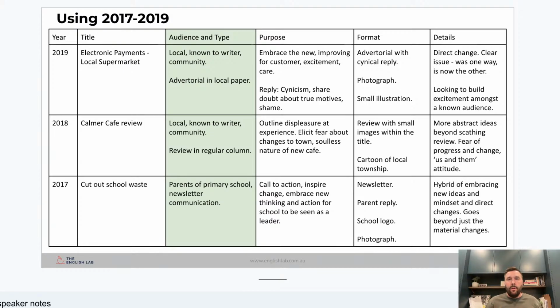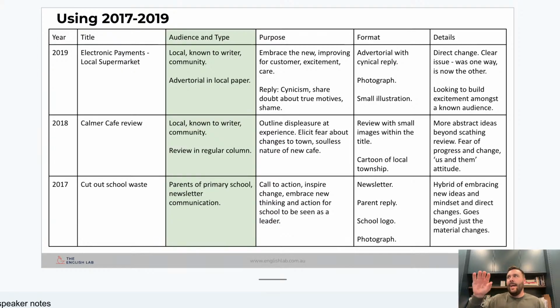If we looked at it like a robot and said, show me all the persuasive techniques, then we missed out on a tremendous human element. This was a leader of the school looking to portray herself as someone competent, daring and willing to take things on, providing a great education for these people's children. She was purposely crafting her arguments, knowing that the parents reading it are thinking, what is this school that I'm sending my children to? I care a lot about my kids and their education. How am I being impacted by this? Tremendous things happening there with who this person is and who their particular audience is.